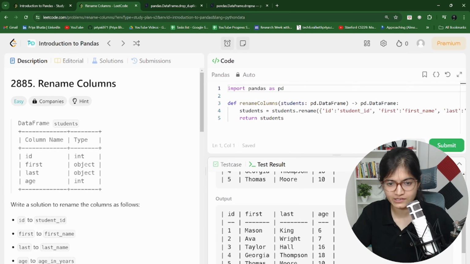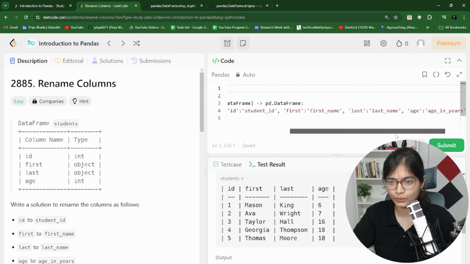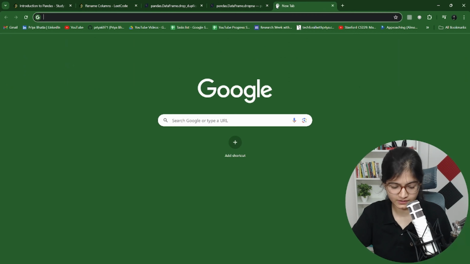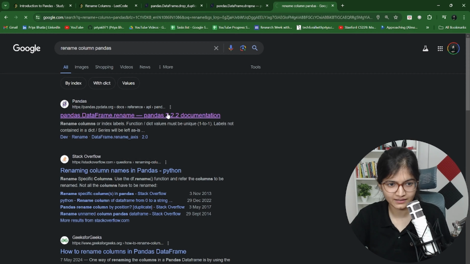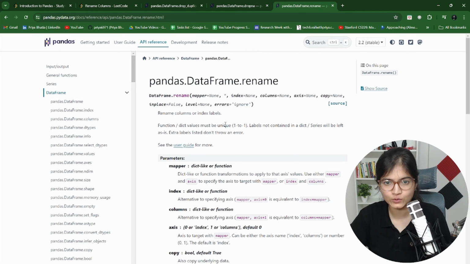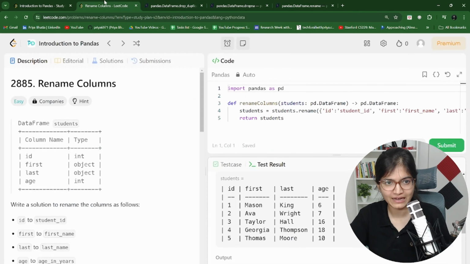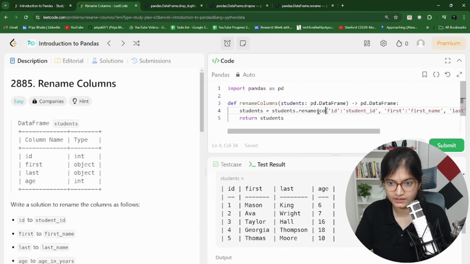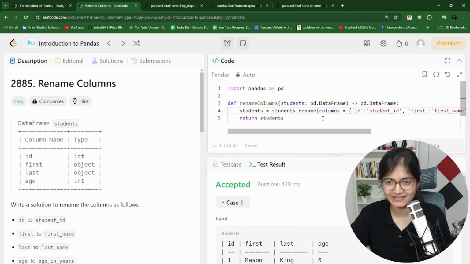Oh, there is some wrong answer. So it doesn't rename it. Let's see where we are going wrong. So there is a rename column in pandas. I think this is the optional index only. But let's try to see. Columns equals to, I think we have to specify, isn't it? Columns is equal to, and let's try to rerun this again, because renaming doesn't happen so far. Oh, so as a parameter, we have to specify the columns equals to.